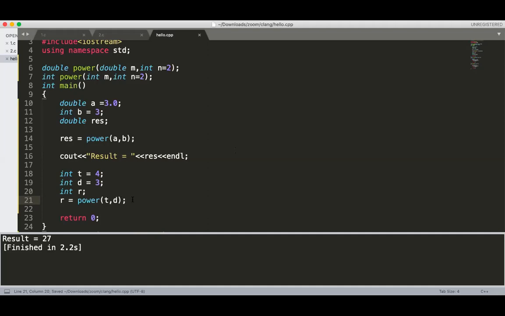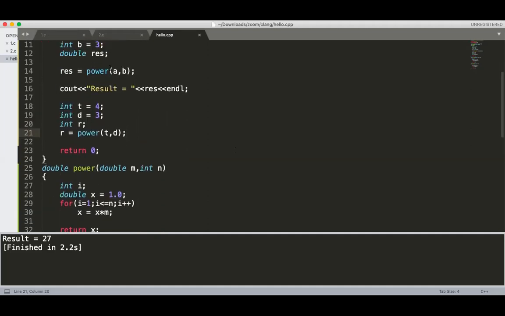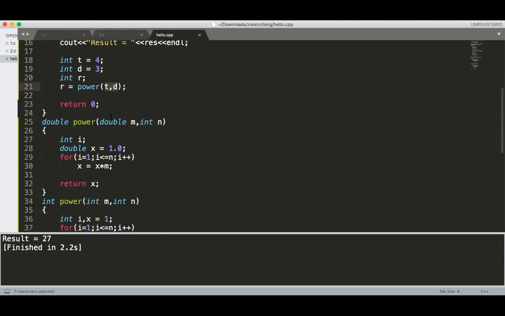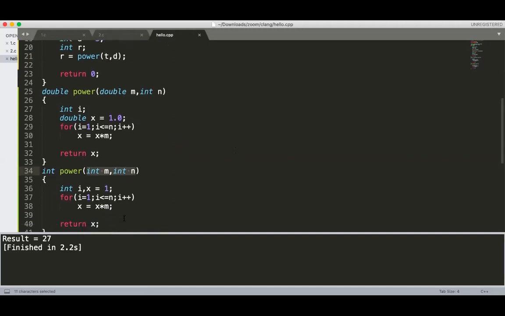So which function gets called here? For a comma b, the first one, because a is double and b is integer. Now for t comma d, t and d are both integers, so the second form of the function gets called here.